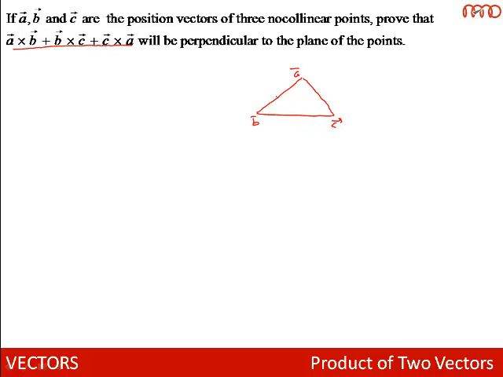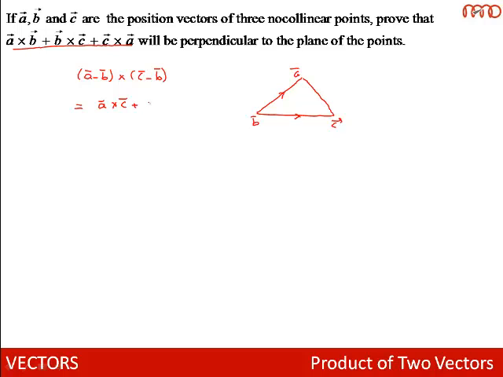Now let us find a vector which is perpendicular to this plane. For that I need to find two vectors in the plane. One vector can be A bar minus B bar and another vector can be C bar minus B bar. As these two vectors are lying in the plane, their cross product will be a vector which is perpendicular to the plane. So A minus B cross C minus B will be a vector which is perpendicular to the plane, and this will be equal to A cross C minus A cross B minus B cross C plus B cross B.